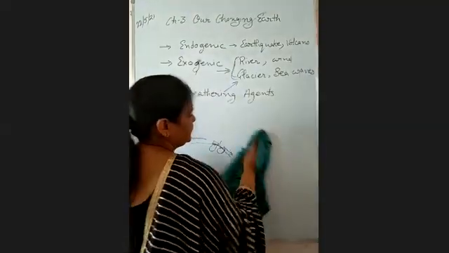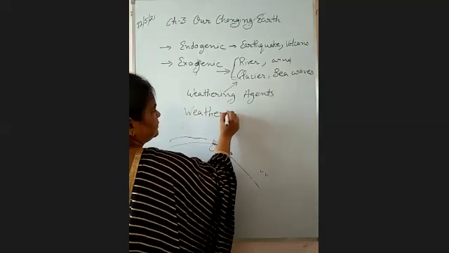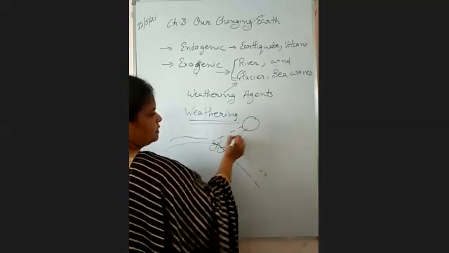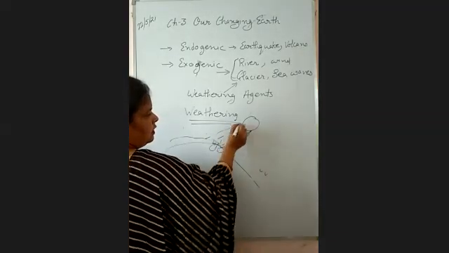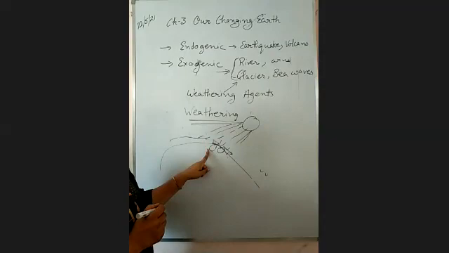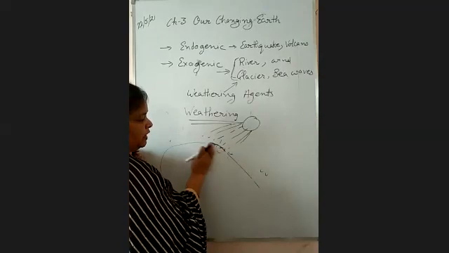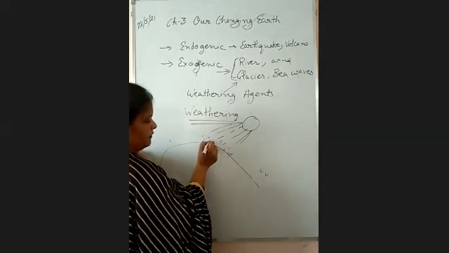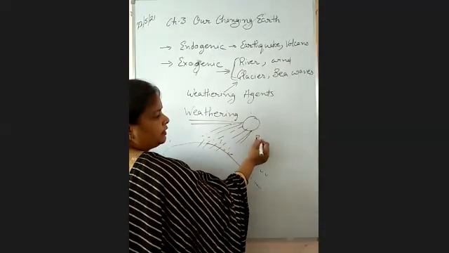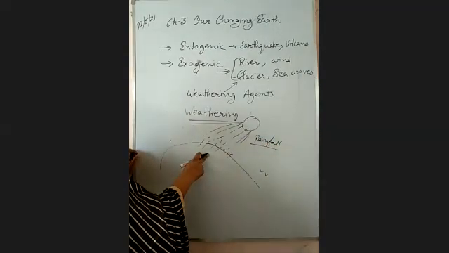First, we are discussing the weathering process. What happens when the sun's heat comes every day on the surface of the rocks? Due to this heat, the surface of the rocks will get cracks. There will be cracks due to the sun's heat or rainfall. Both combinedly work over the surface.